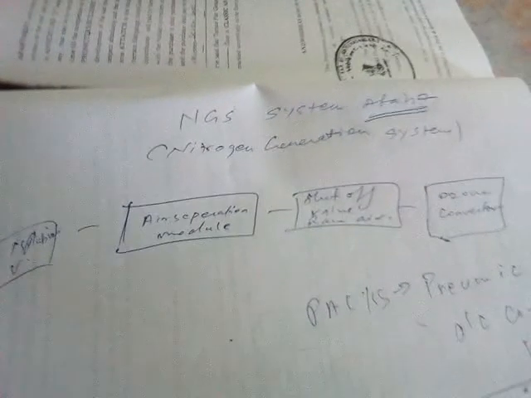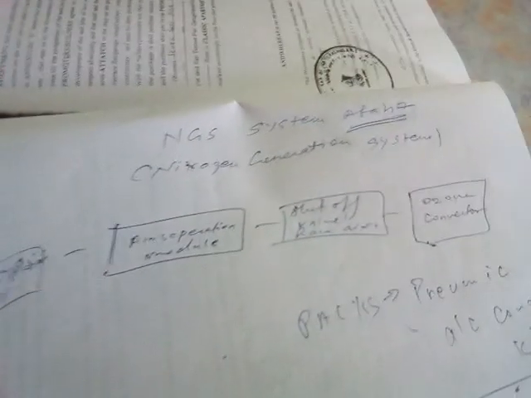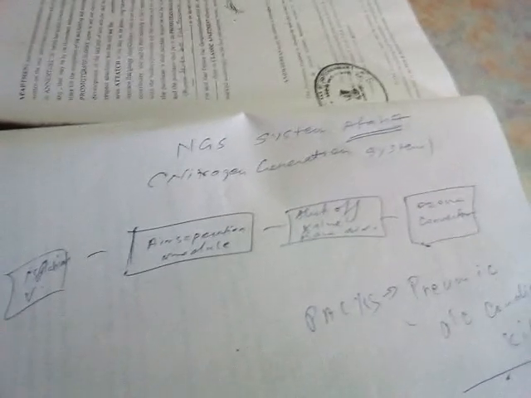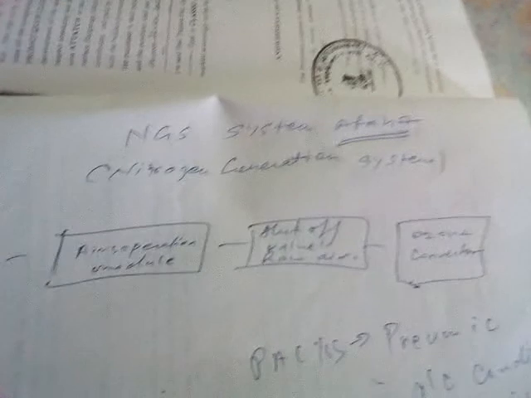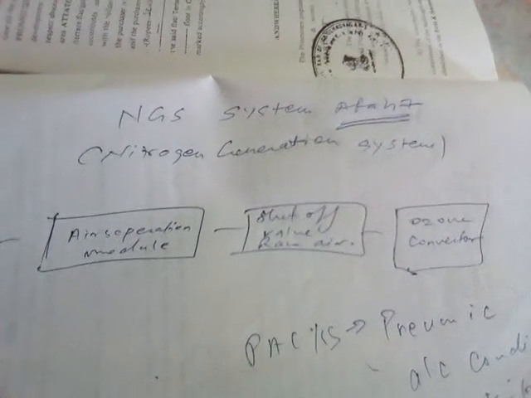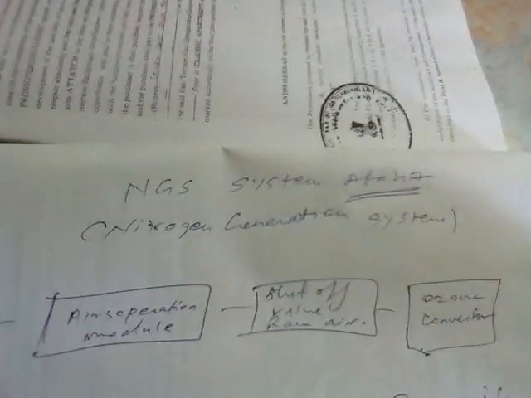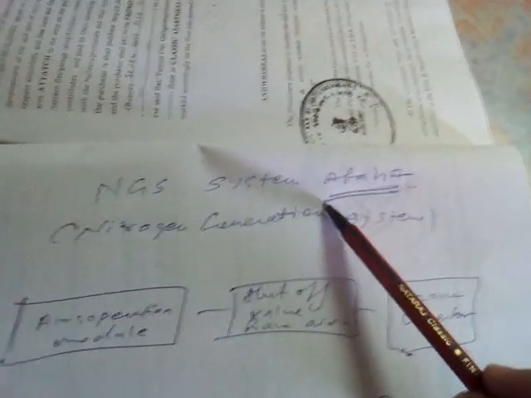So these are the components of the nitrogen generation system. It has a pressure reducer, shut off valves, then air separation modules, then shut off valve, and an ozone converter. Ozone converter means to prevent the ozone. And NGS ATA chapter 47 is the ATA chapter of the nitrogen generation system.